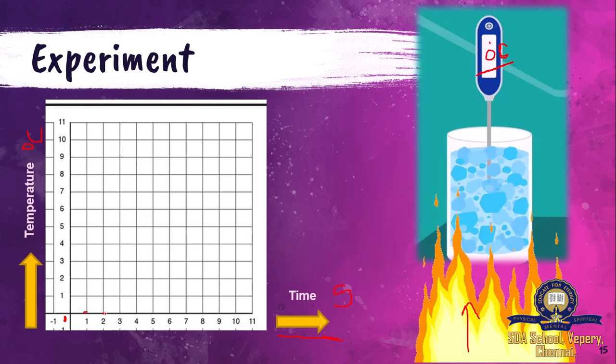After 2 minutes, again 0. After 3 minutes, again 0. For 4 minutes it remains at 0 degrees and does not change. After 4 minutes the temperature starts increasing slowly from 0 degrees to, say, 6 degrees Celsius.